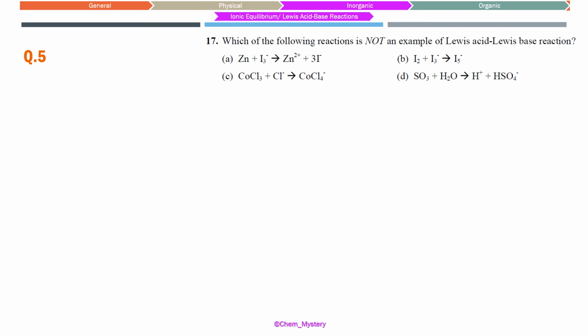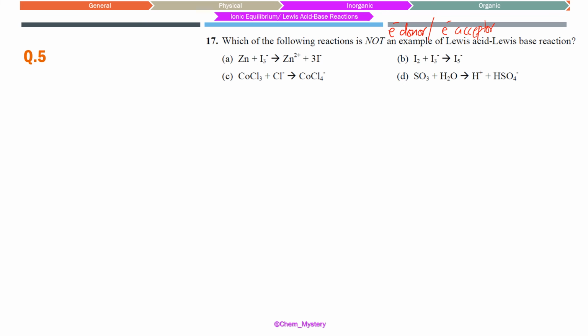Okay, going to the next question. Here we are being asked which of the following is not a Lewis acid-base reaction. What we understand in a Lewis acid-base reaction is that there is a sharing of electrons. One is an electron donor and another is an electron acceptor. Please note, there would be some compounds which are electron donors and some which are electron acceptors, but this is never a transfer of electrons. Electrons are not completely transferred, is what we are assuming here.